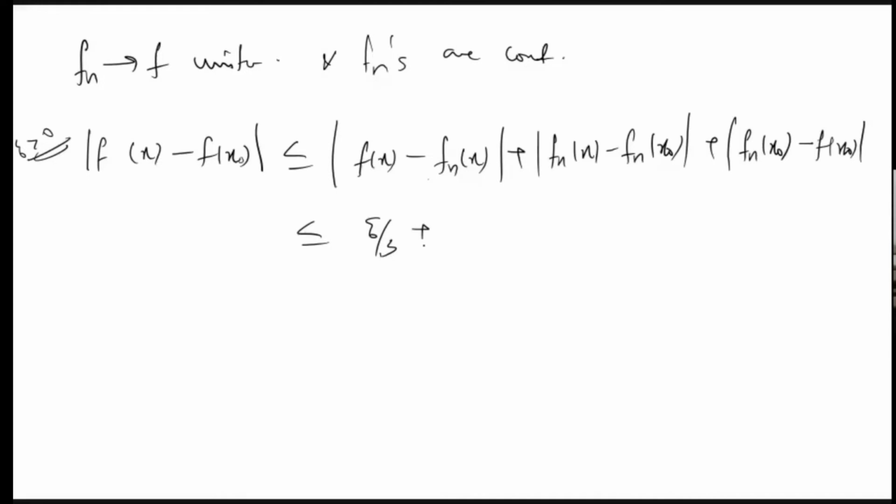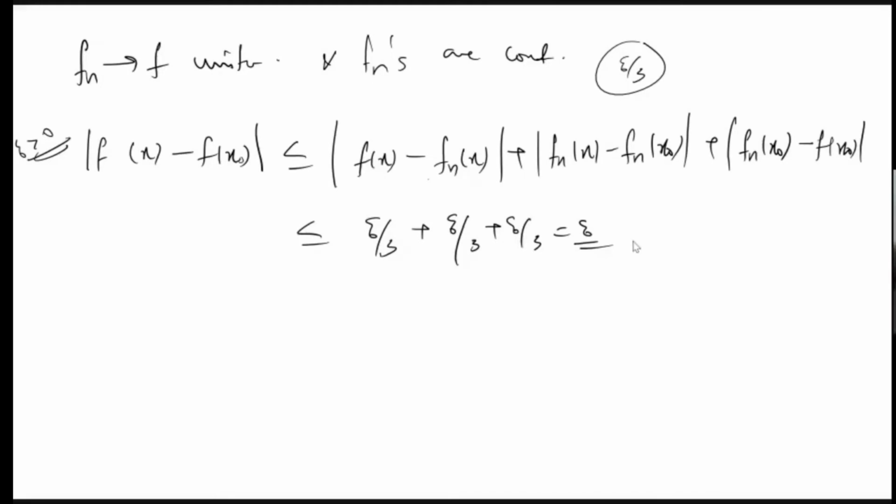Now we know that fn is continuous. So corresponding to epsilon by 3, we get a delta for this fn such that this difference is less than epsilon by 3. And similarly, since it is uniformly convergent, this n will not depend on the point. So this thing also will be less than epsilon by 3, and the total is epsilon. So this is a proof that f is continuous.